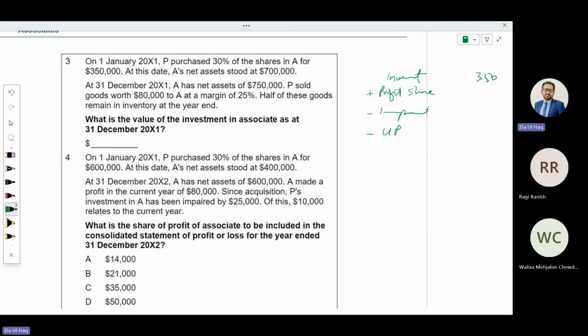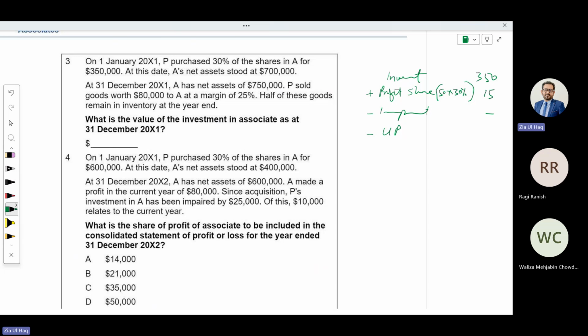What is your profit share? At the date of acquisition, net assets were 700,000. Now net assets have moved towards 750. So 50 is the total profit and your profit share is 30%. So 15 should be added. Is there any impairment? No. Unrealized profit.